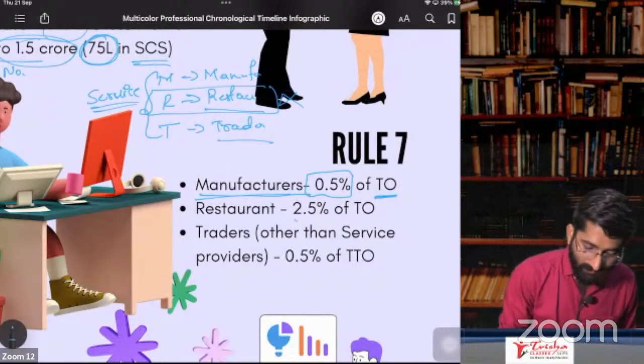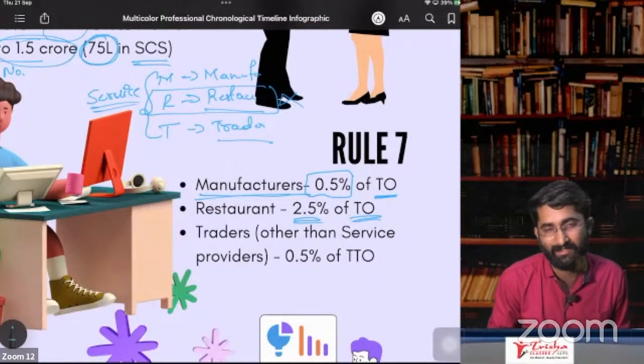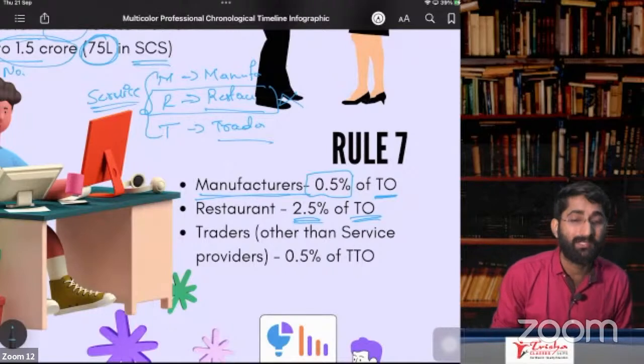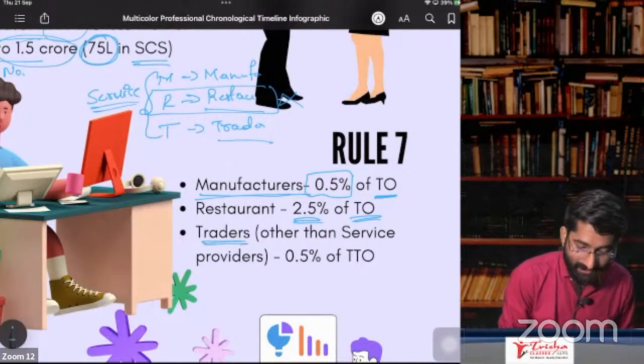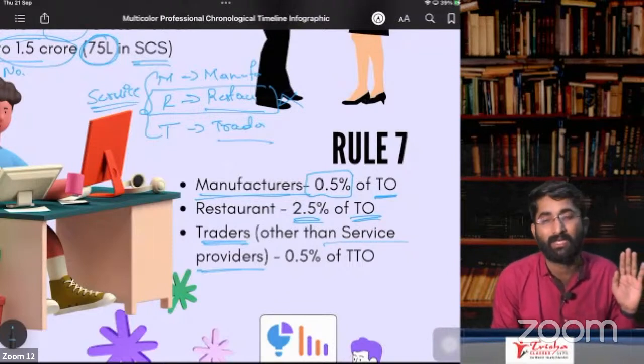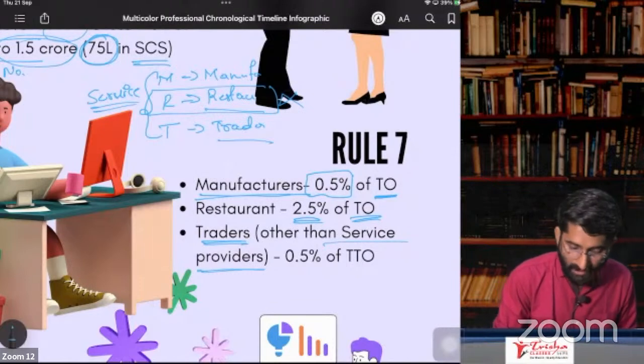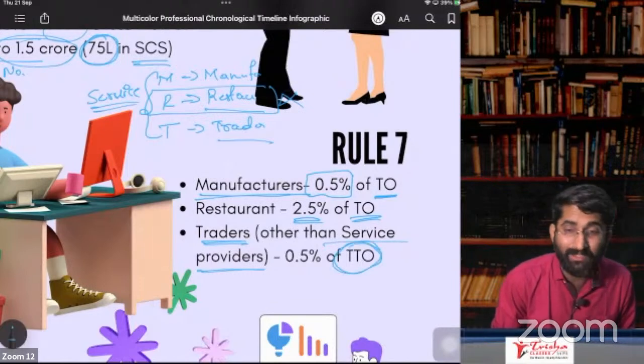In case of restaurant also, 2.5% of total turnover, whether exempt or services, whatever you are giving, it is total turnover. But in case of trader, other than service providers, service providers are not included in section number 10, subsection 1, so they are not allowed to go for composition. In that case, it is taxable turnover.